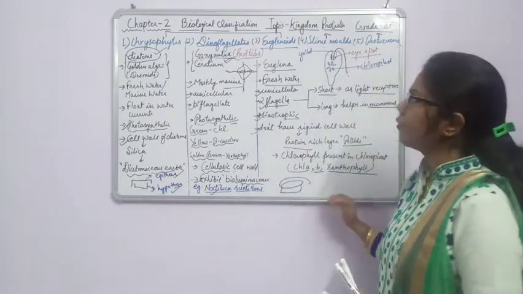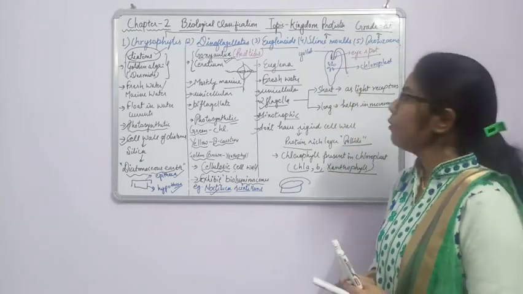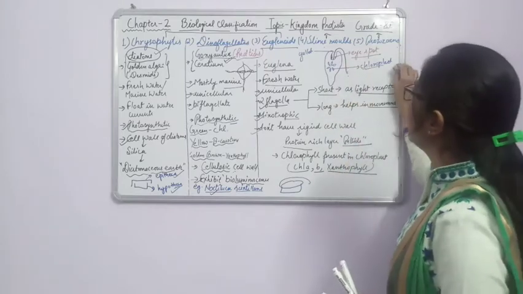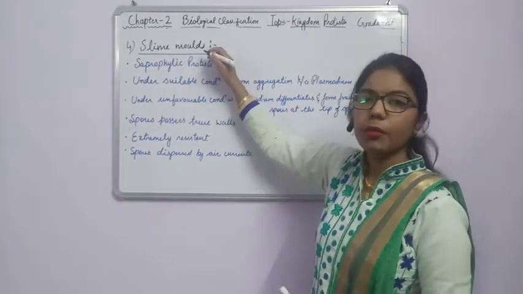Fine. So here we have completed three groups of kingdom Protista. Now we will discuss the fourth one, that is slime molds.